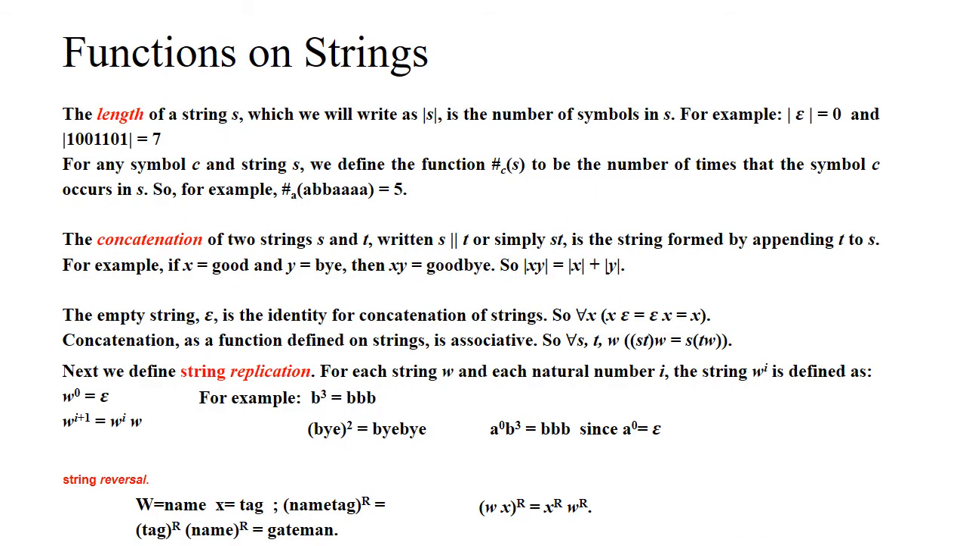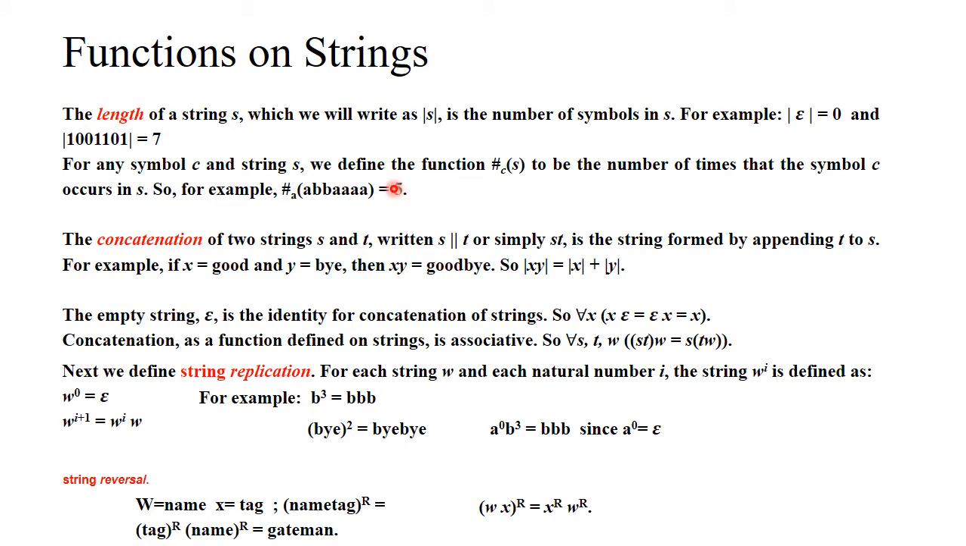Now we will understand functions on strings. What functions can be applied on strings? First we will see length, and then concatenation, string replication and string reversal. The length of a string S is represented this way, and it tells the number of symbols in S. For example, the length of epsilon is 0, and the length of 1 0 0 1 1 0 0 0 1 is 7. How 7? The number of characters in the string.